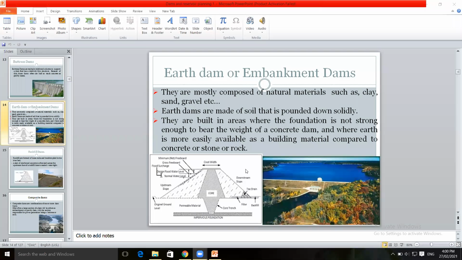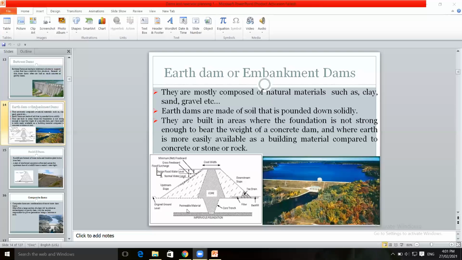The left image shows the different component parts of this dam. See that at the top, crest width is provided for transportation and for maintenance. On the left side, the riprap is provided to control the erosion. This is the upstream slope, and the downstream slope. At the middle, an impervious core is provided, with a core trench at the bottom.